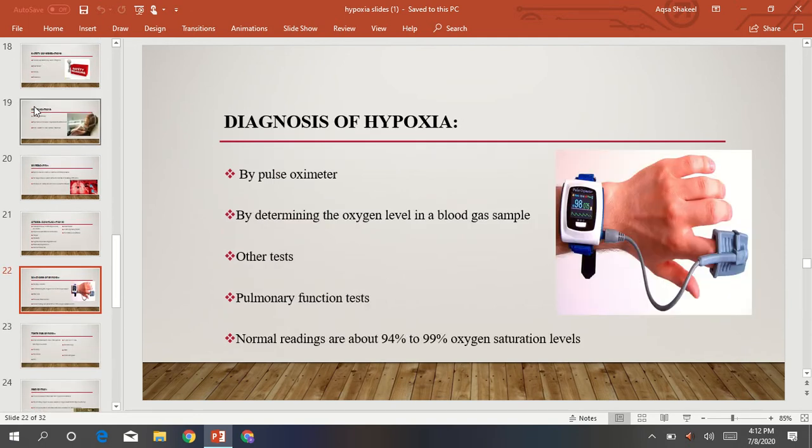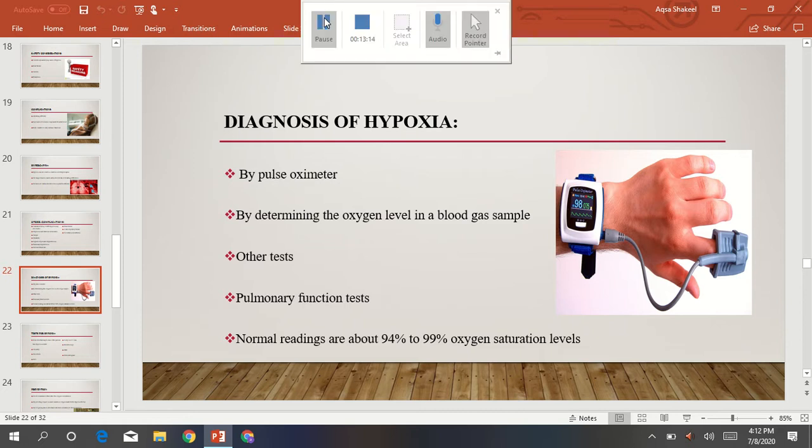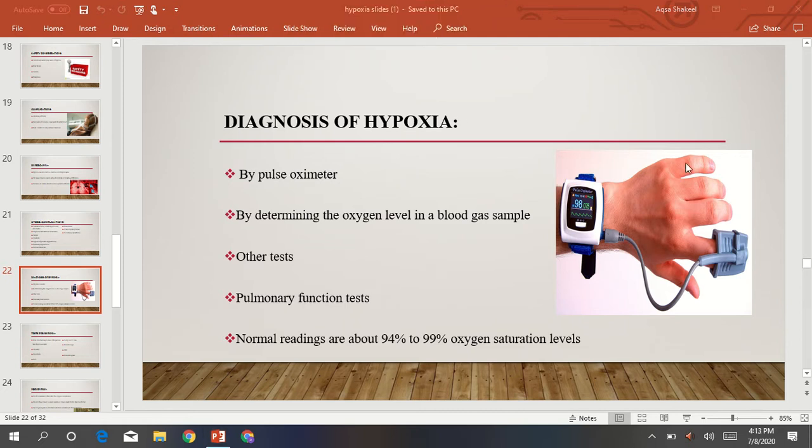Okay, next is the diagnosis of hypoxia. Hypoxia can be diagnosed by several methods, like pulse oximetry. What is pulse oximetry? It is a test that is used to measure the oxygen level in the body. It measures the oxygen level of the blood, which can also be determined in a blood gas sample, and by performing other tests, like the pulmonary function test. The normal readings are about 94% to 99%.